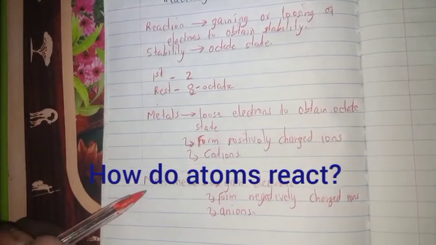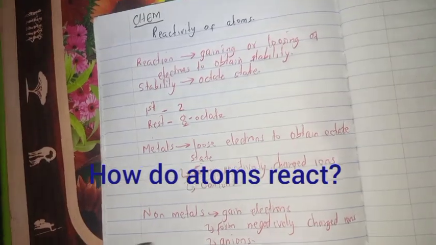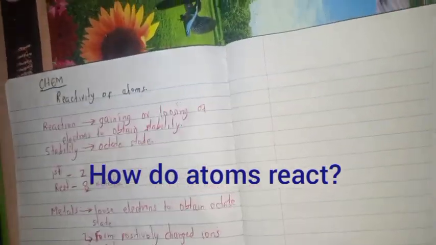The non-metals will gain to form their octet states.